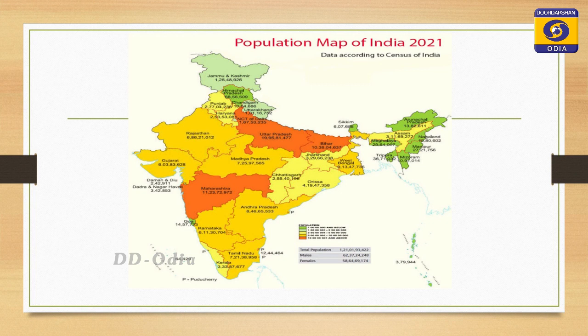States like Rajasthan, Gujarat, Madhya Pradesh and southern states like Andhra Pradesh and Karnataka have low to moderate population contribution, whereas states like Jammu and Kashmir, Arunachal Pradesh and some northeastern states, colored in green, have extremely low population.